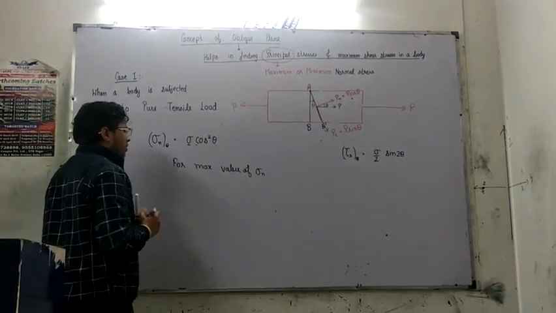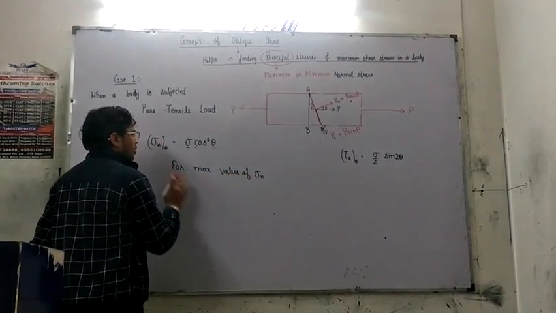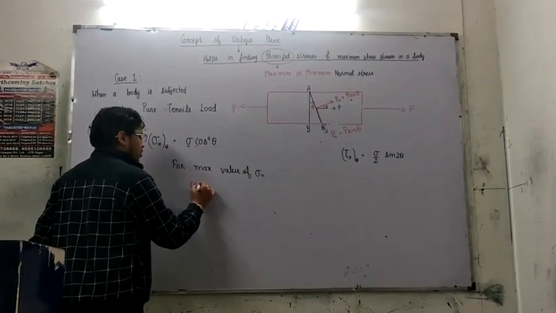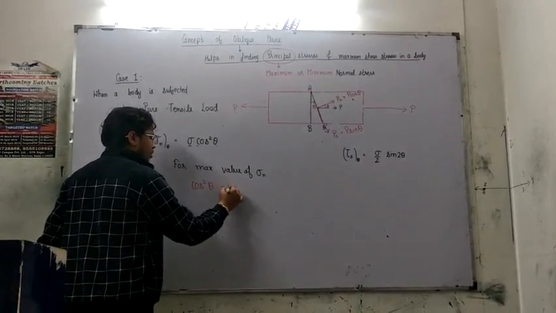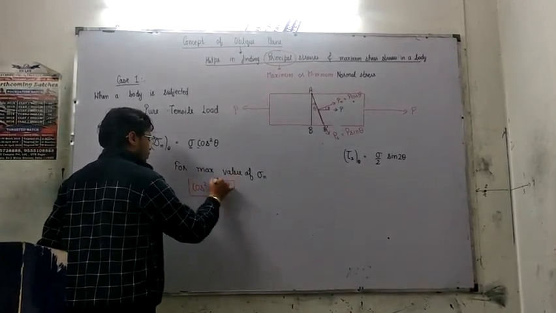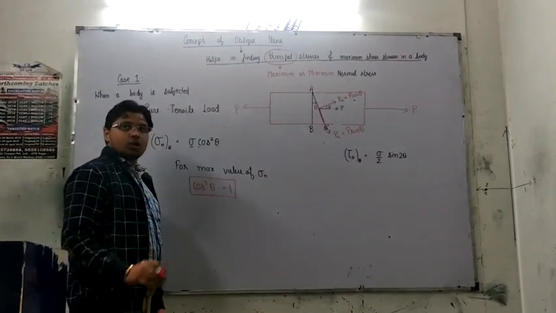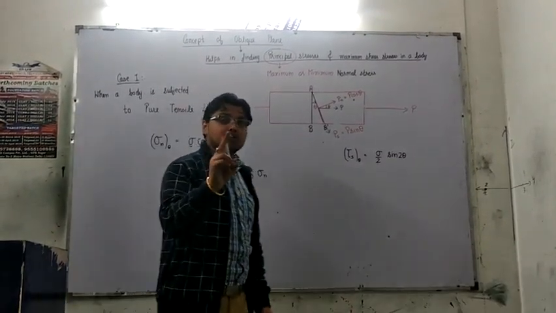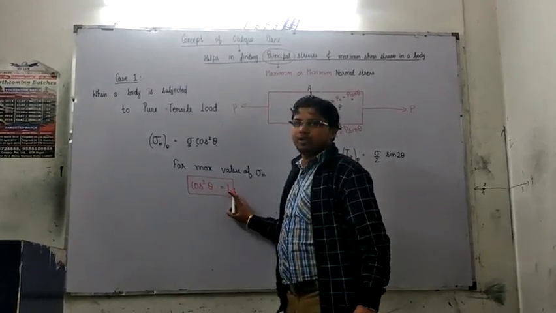Now, moving by the trigonometric method, for the maximum value of sigma n, cos square theta is equal to 1. This is the maximum value, because we know the maximum value of cos theta can be 1. So the maximum value of cos square theta can also be 1.